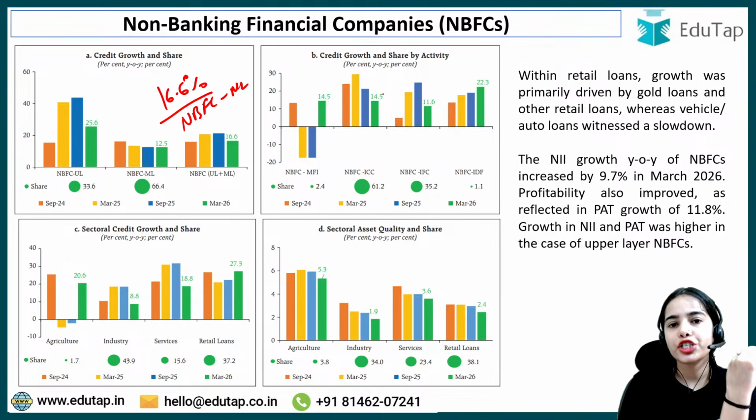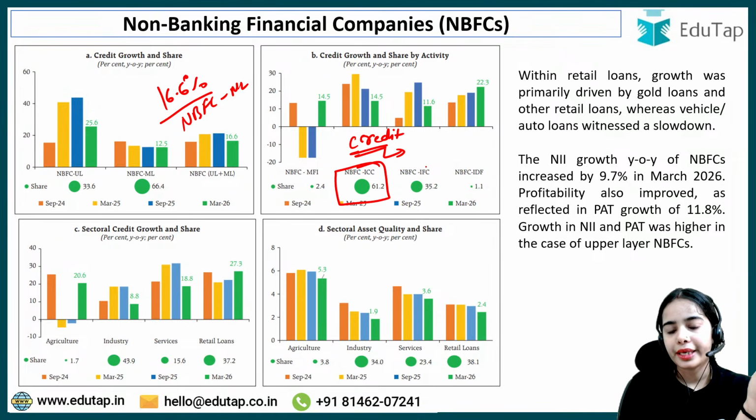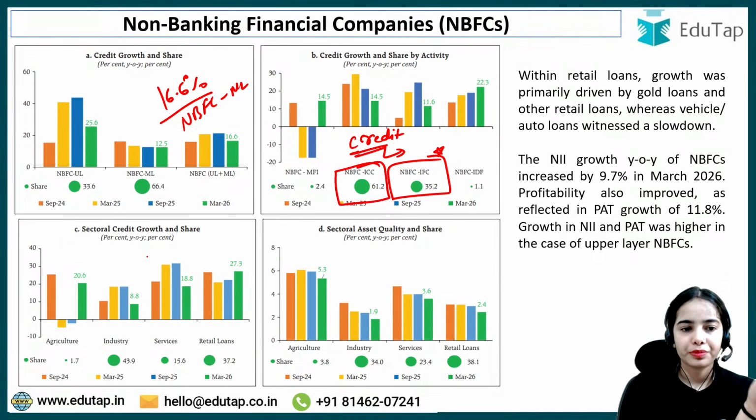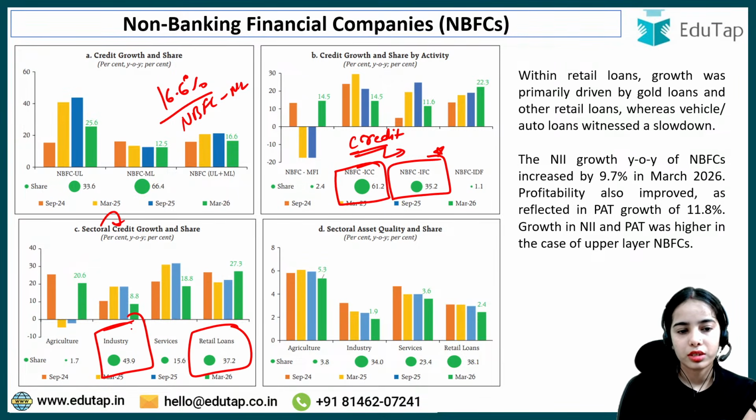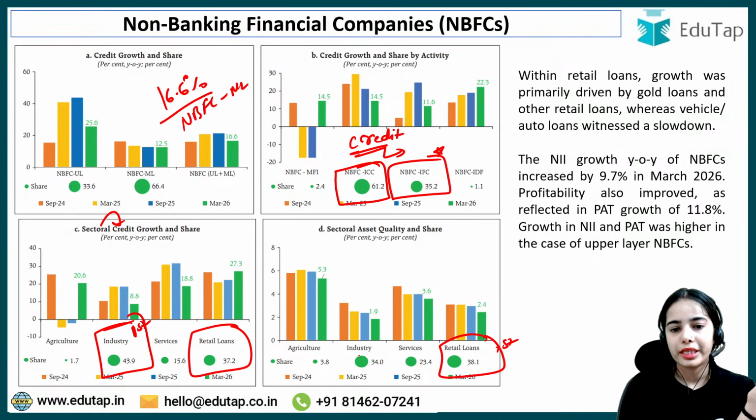The highest share in the credit is NBFC ICC, then NBFC Infrastructure Finance Company. The highest share in the sectoral credit is of industry, then retail loans. The highest share in GNPA is of retail loans, then industry.